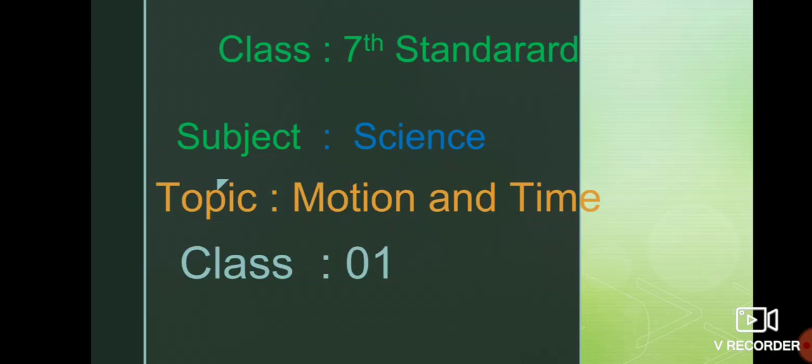So today we shall move on to the next topic, that is motion and time. Motion means chalane, and time means kaala. What do you mean by motion and what do you mean by time? What are the concepts that come under this chapter, motion and time? We are going to study one by one. In this class, we are going to study just the introduction.